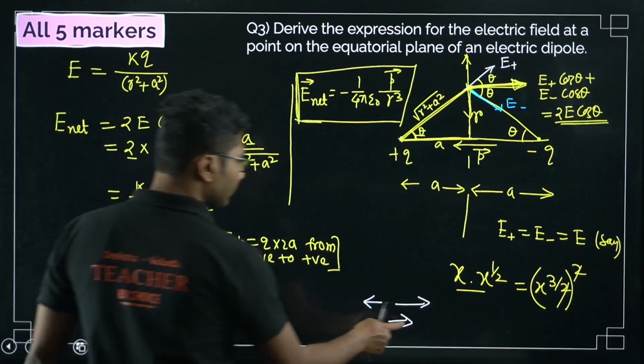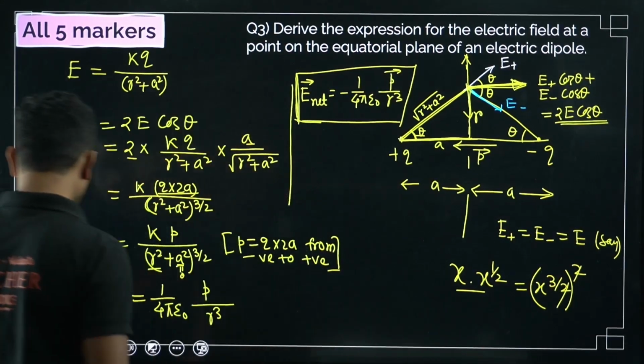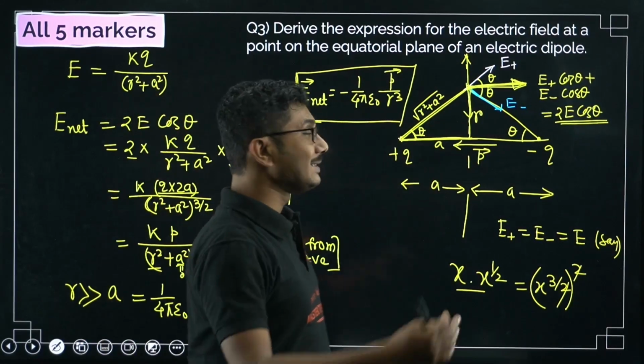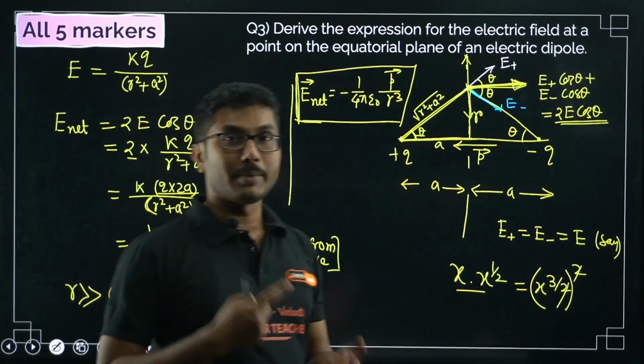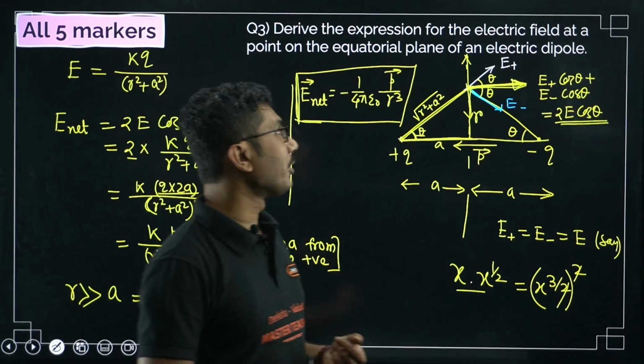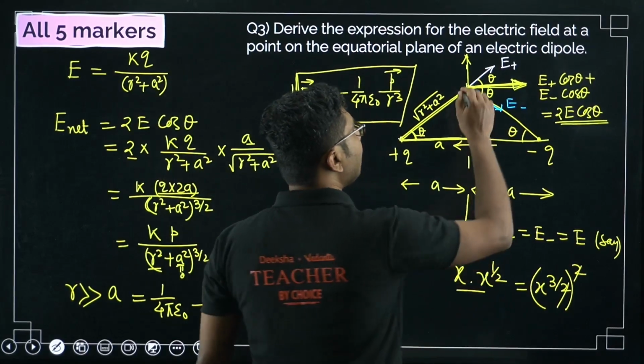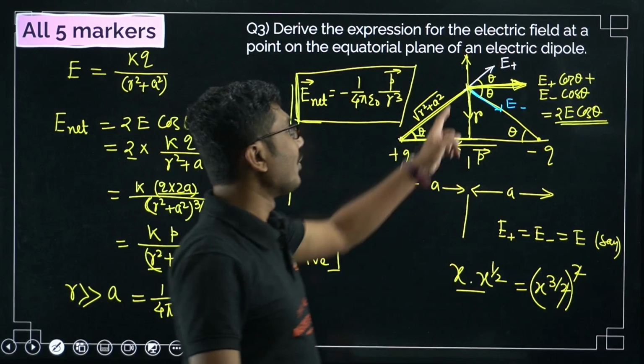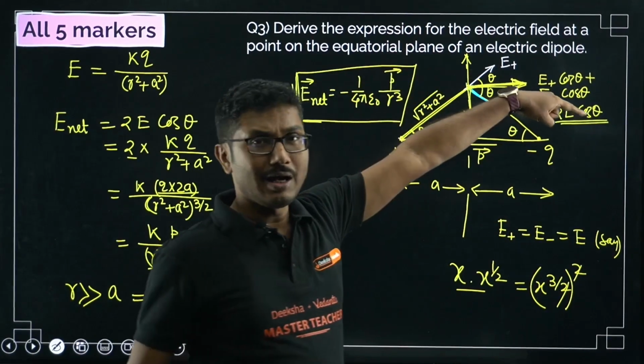So we cannot apply the same logic. As I said, the sign of the charge is not important, but the direction of the electric field is important. So we will divide this electric field into two components, one along the y-axis and another along the x-axis.